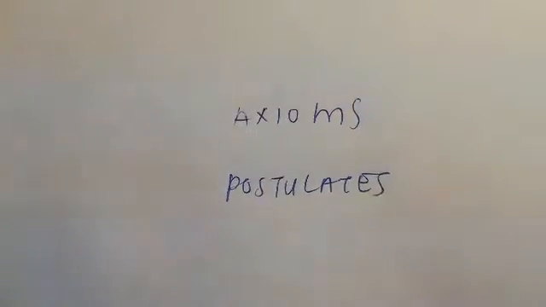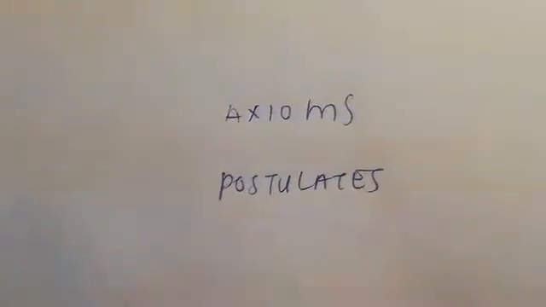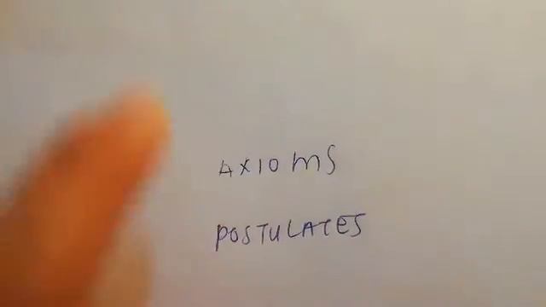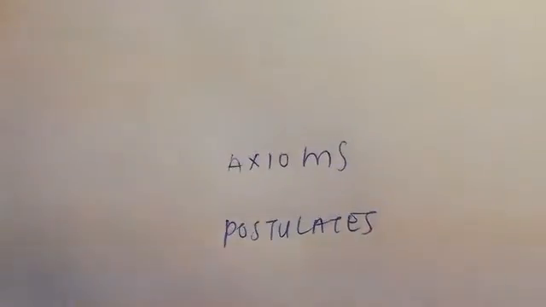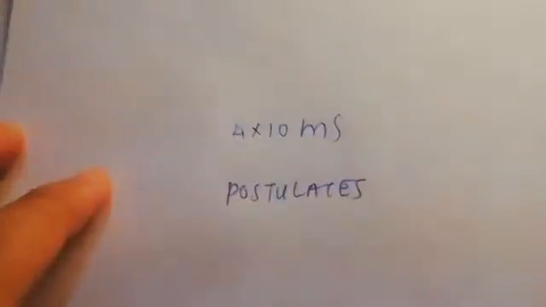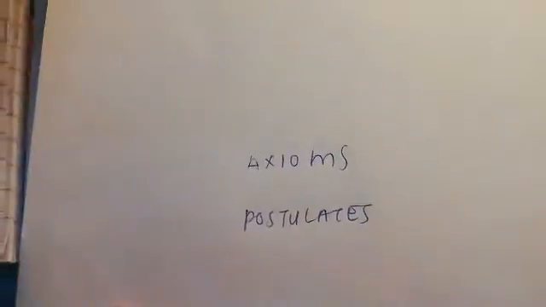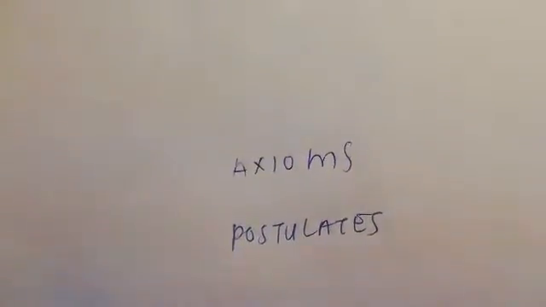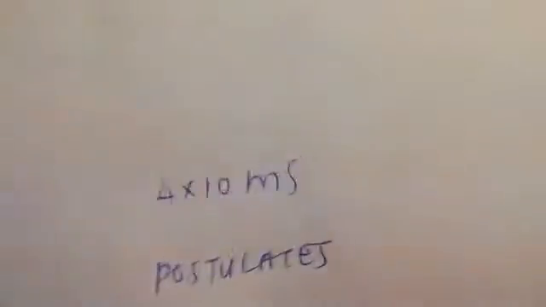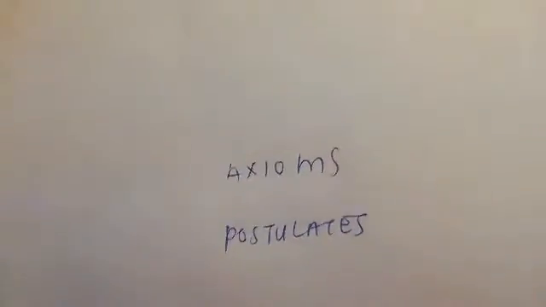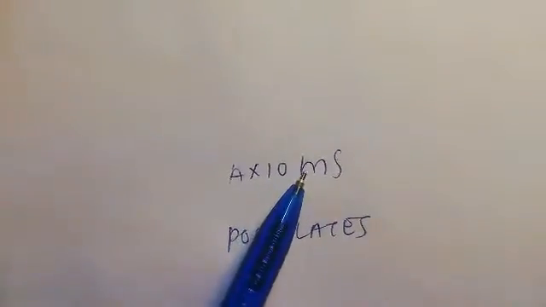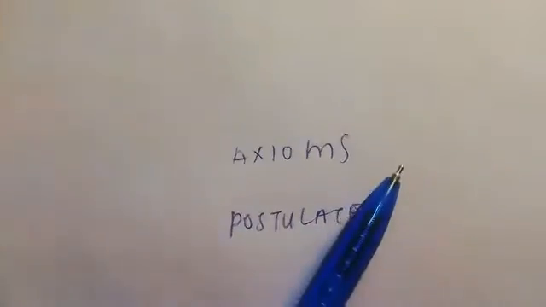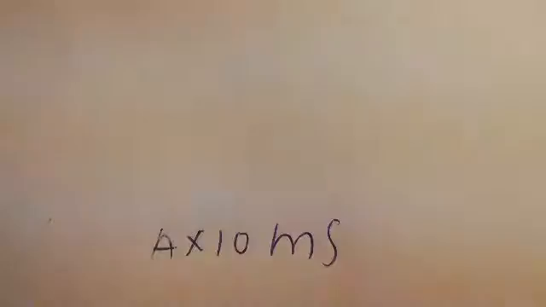I will tell you a little about Euclid's geometry, which is the axioms and postulates. An axiom is an assumption based on general mathematics, not specifically on geometry. Meanwhile, a postulate is an assumption made strictly on the basis of geometry.